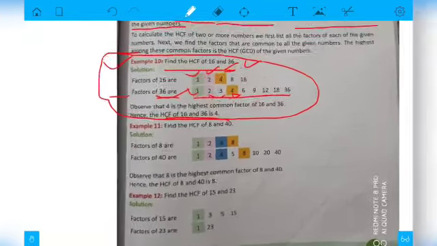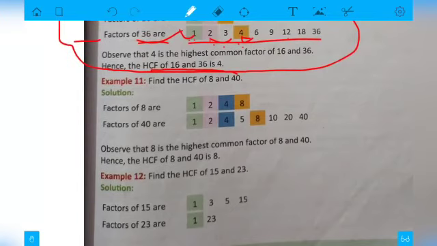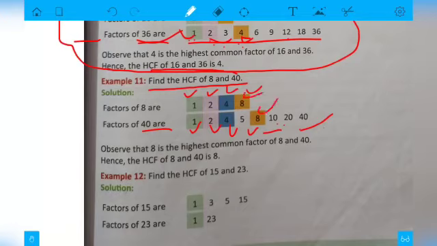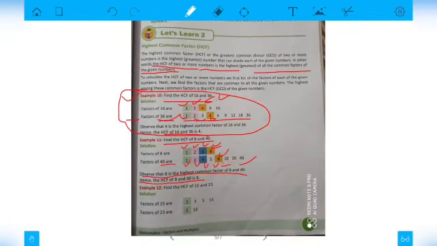Now we can understand the method by the HCF of 8 and 40. 8 comes in the table of 1, 2, 4 and 8, and 40 comes in the table of 1, 2, 4, 5, 8, 10, 20 and 40, like this. But you notice that 8 is the highest number which is common in the factors. So you need to write that 8 is the highest number. Observe that 8 is the highest common factor of 8 and 40. Hence the HCF of 8 and 40 is 8. So I hope that you understand it.